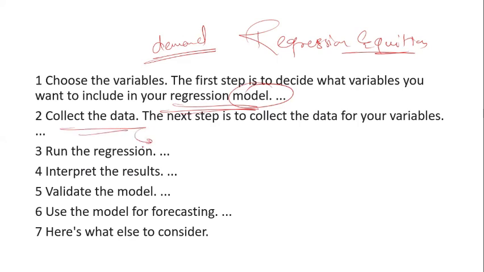After collecting the data, you have to create a regression line, and after creating the regression line, you have to interpret it and calculate the result. And after that, you have to check the validity of that model, how long the model remains valid, and use that model for forecasting the future. And after that, you have to consider whether it is working or not. So these are the steps of the regression equation which are followed in demand.